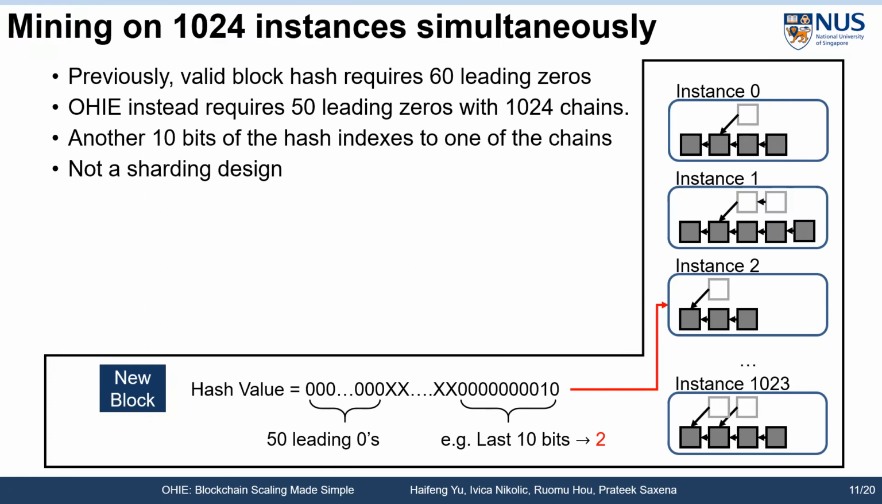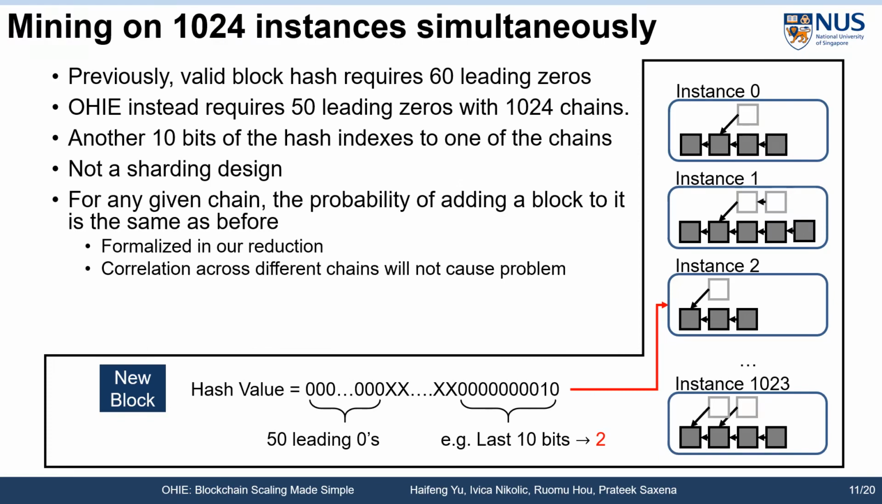the same time. It's critical to notice that for every given chain in OHIE, the probability of a single hash generating a valid block for that chain is still 2^-60. This is exactly the same as when we had only a single Nakamoto consensus instance. In particular, the adversary cannot concentrate its hash power on a single instance. This in turn suggests that the probabilistic behavior of any given chain in OHIE, even when under attack, is the same as when we had only a single Nakamoto consensus instance.